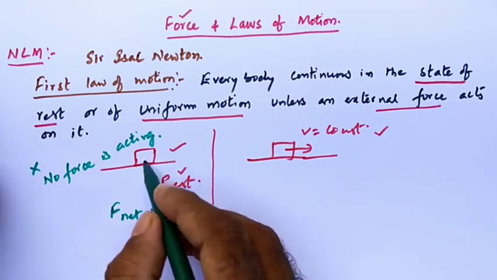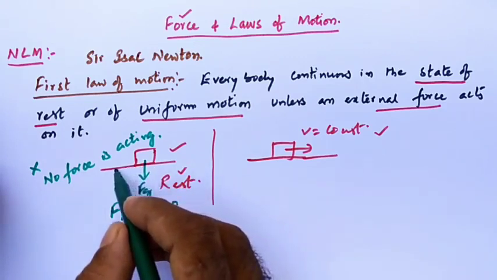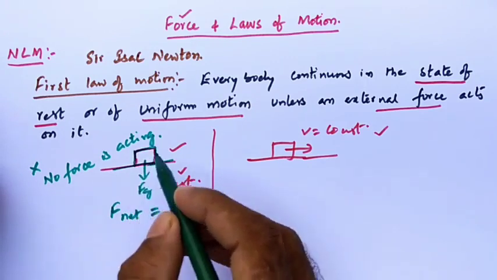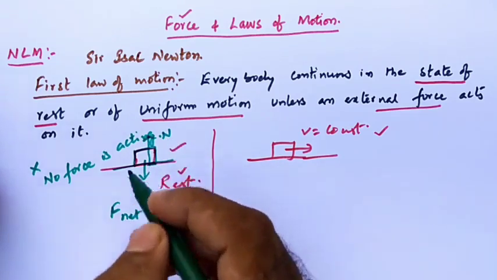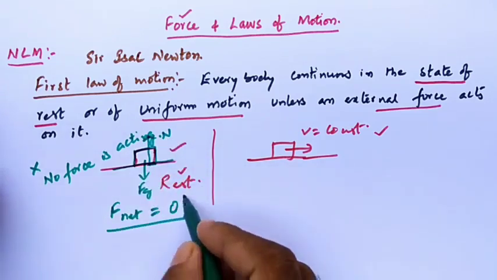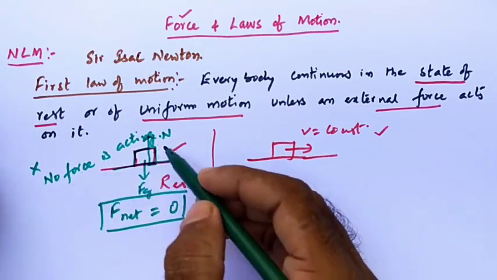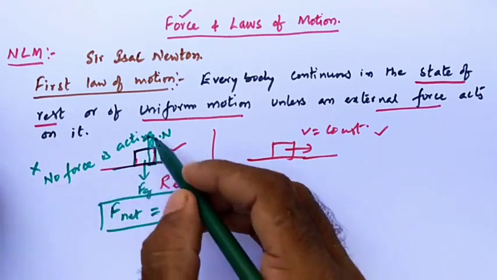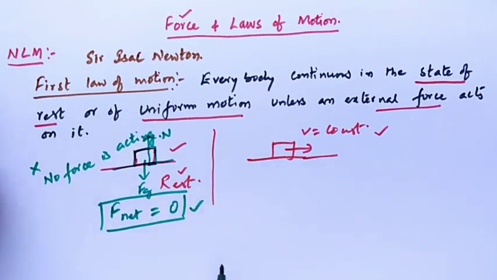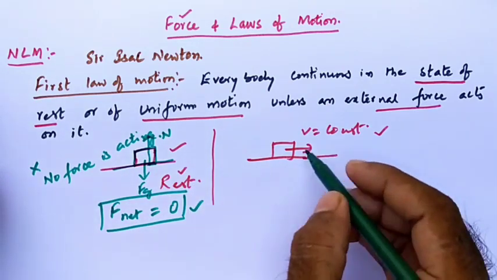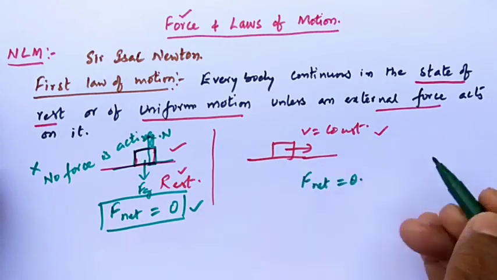Two forces. One is gravitational force, which always acts vertically downward. Yes or no? The second one is, as these two surfaces are in contact, the normal force acts. How many forces are acting here? Two forces are acting, but the net force is 0. So when the body is at rest, you cannot say no force is acting on it. It's a blunder. When the body is at rest, the net force acting on the object is 0. Similarly, when a body is in uniform motion, the net force acting on the object is 0.